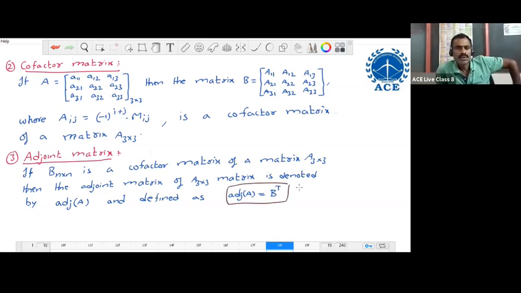If B is the cofactor matrix, its transpose is the adjoint matrix. In the above, A is the given matrix, B is the cofactor matrix of A only. So if you take the transpose of this, that is B transpose, it is the adjoint matrix of A.